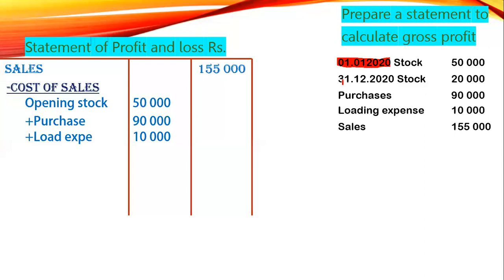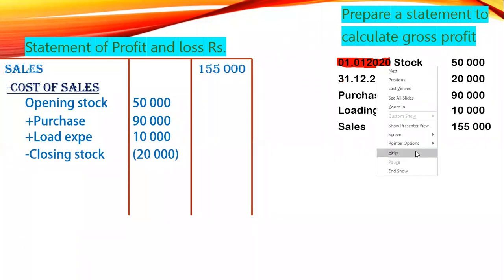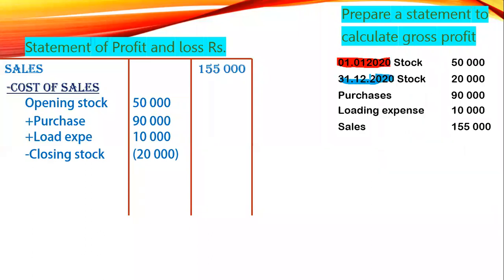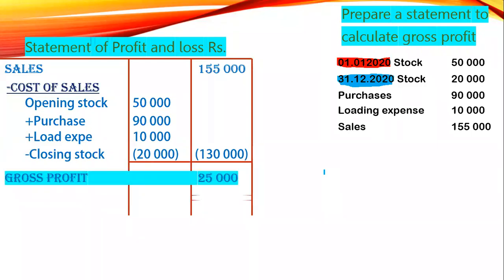This is what we learned in the last two classes. Then closing stock, 31st December 2020, we will deduct it. Once you add and deduct, you will find the cost of sales 130,000. So once you deduct, 155 minus 130, your gross profit is 25,000.